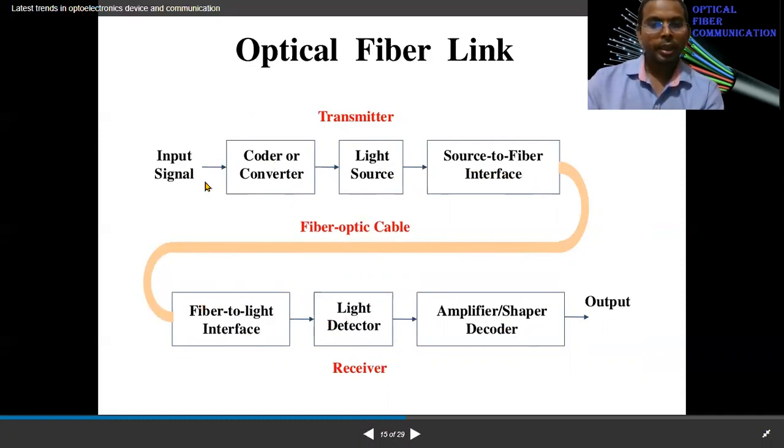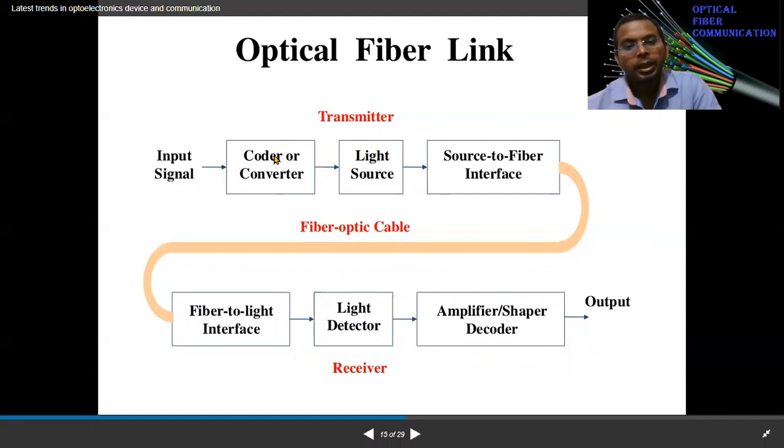So the input signal here is nothing but the electronic signal, or electrical current or voltage. These current and voltage signals are sampled and converted into 0-1, which is called code conversion. Now the 0-1 electrical signal is transferred to the light source like a laser or LED. So the LED will be switching on or off according to this electronic signal, the 1-0 bits.